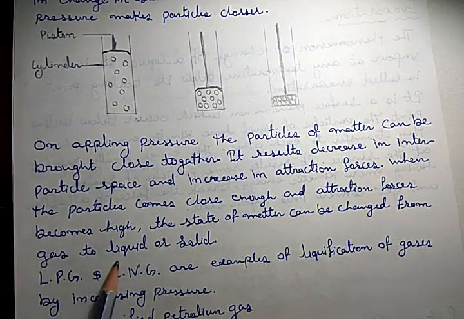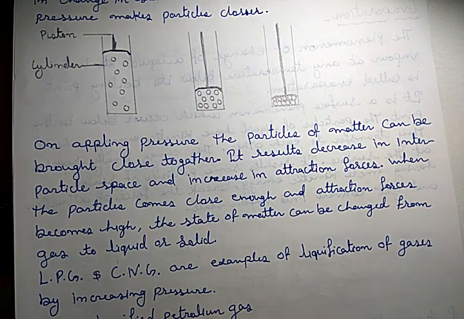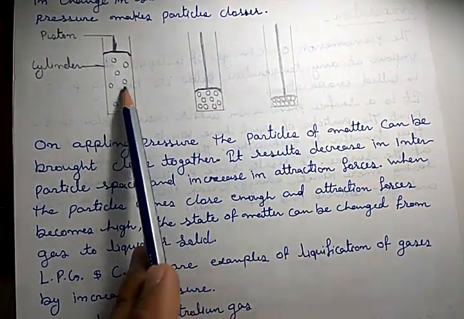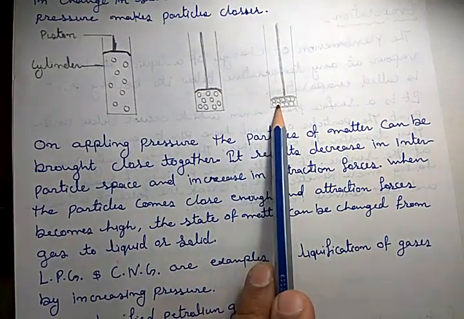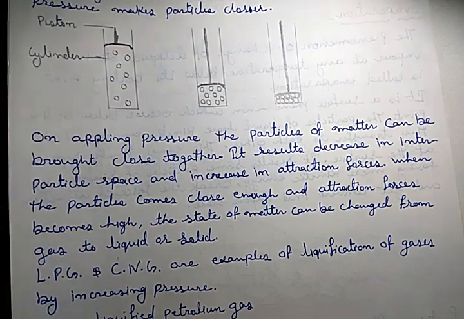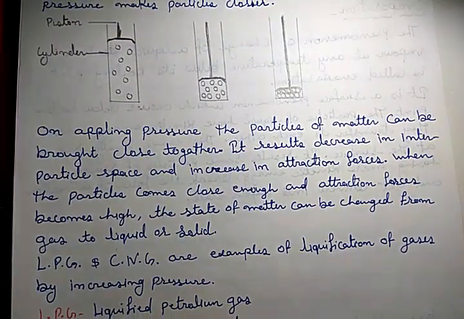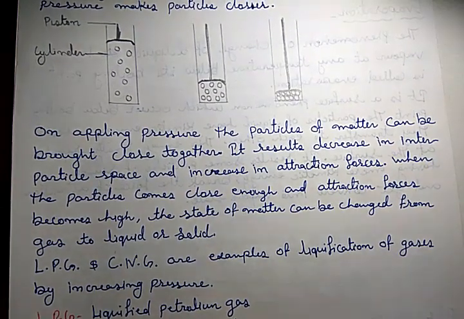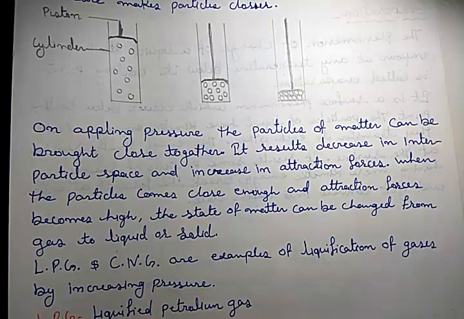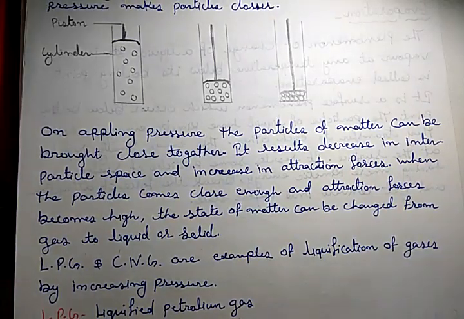Because when the particles come closer, the attraction force is increased and particles attain a definite shape, a definite position. Like here that was random, but now that is definite, and you know that when a definite pattern of particles appears, then gas converts into liquid, or sometimes into solid also.